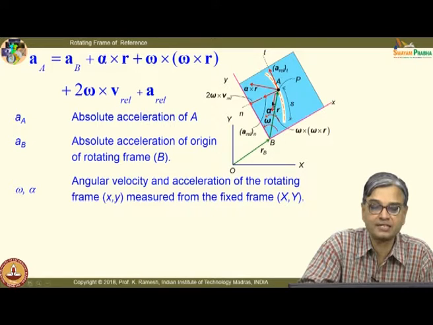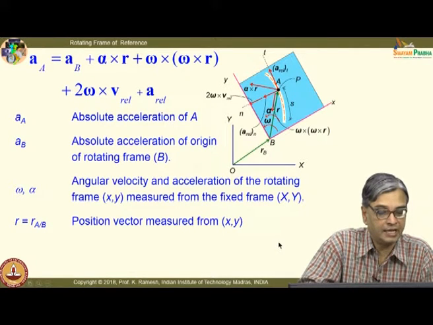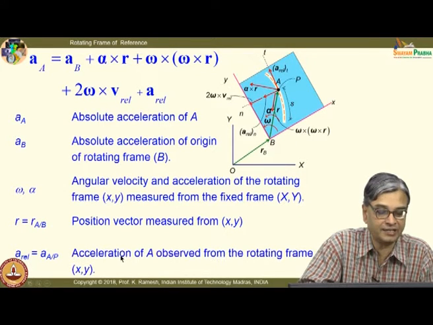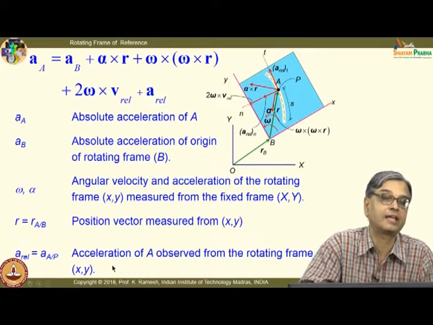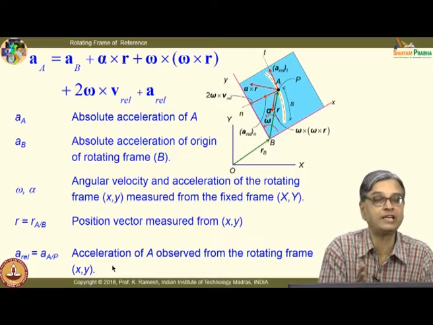Okay, you are able to see that from that. And then I have the position vector in the rotating frame of reference. Then I have A_REL, which is the acceleration of A observed from the rotating frame. A rotating observer will be able to measure only this.